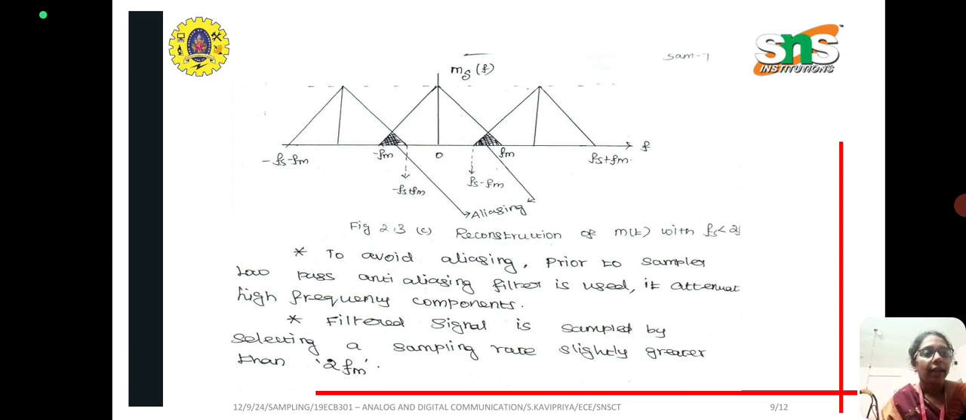To avoid aliasing, prior to the sampler, a low-pass anti-aliasing filter is used. It attenuates the higher frequency components. The filtered signal is sampled by selecting a sampling rate slightly greater than 2Fm.